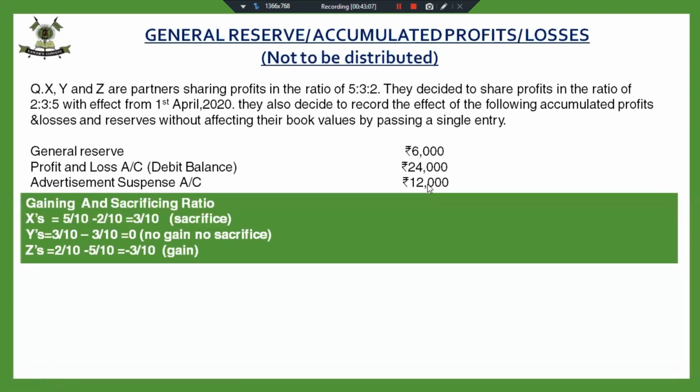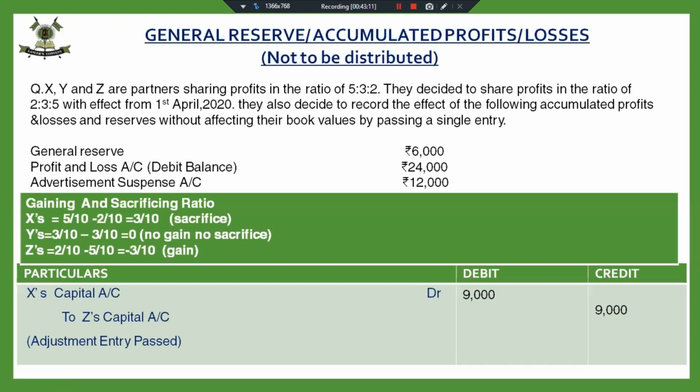My gaining and sacrificing ratio working was same. It will be X's capital account to Z's capital account. Now it will be sacrificing to gaining. So this can be asked in a 3-marker question where you have to pass a single entry for reserves and accumulated profit and losses.